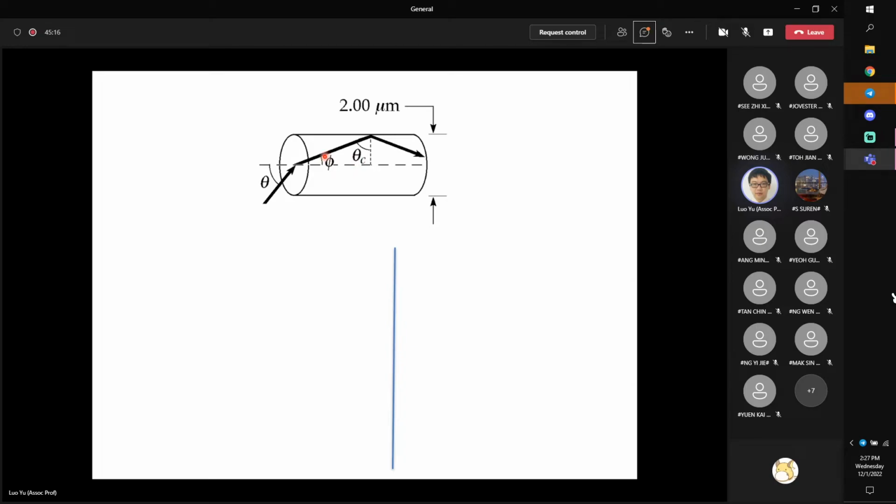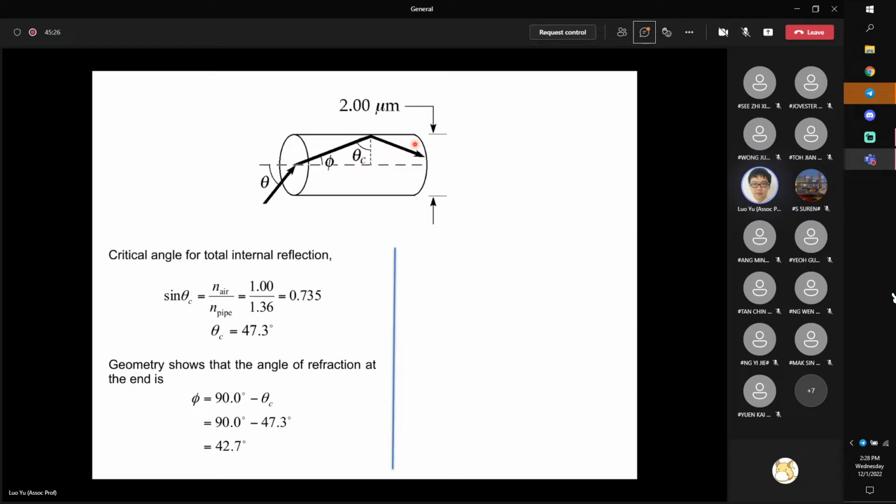So we have to apply another law, which is total internal reflection at the wall. If you have total internal reflection at the wall, what you can do is directly solve for theta c. Theta c equals arcsine of n_L divided by n_pipe, which means theta c should equal 74.3 degrees.